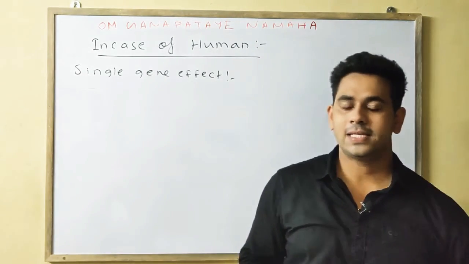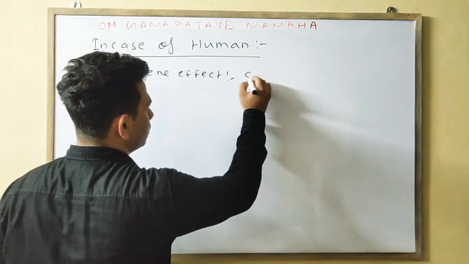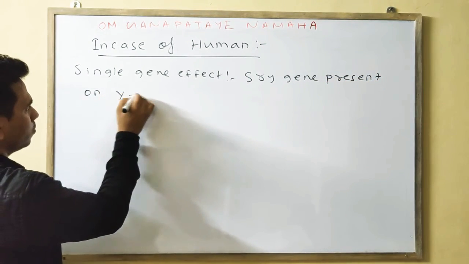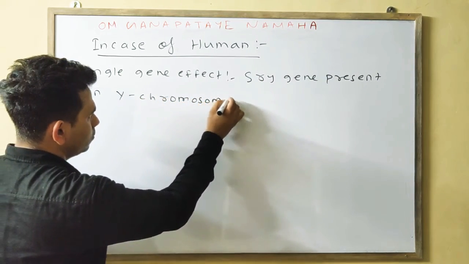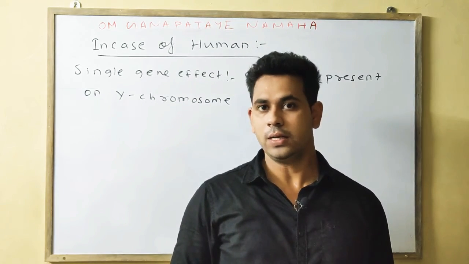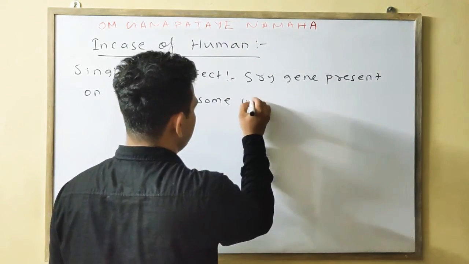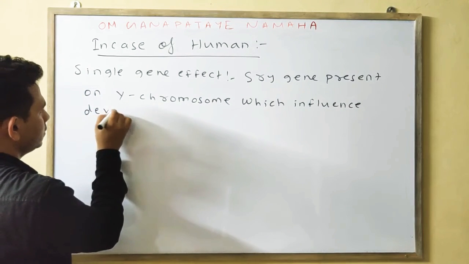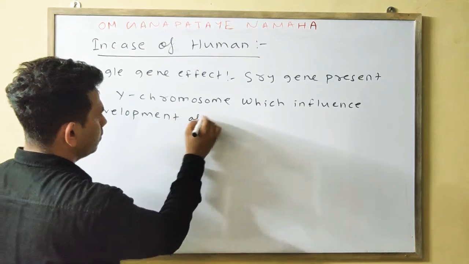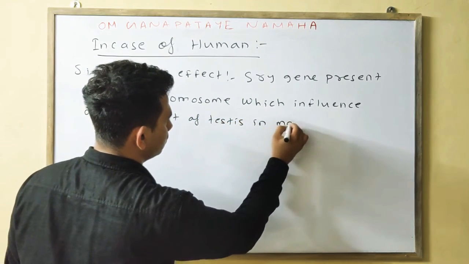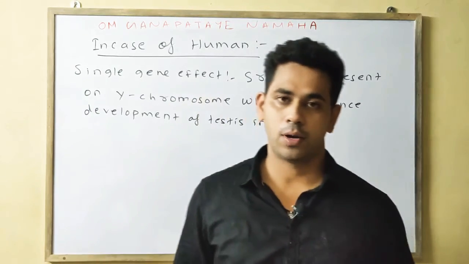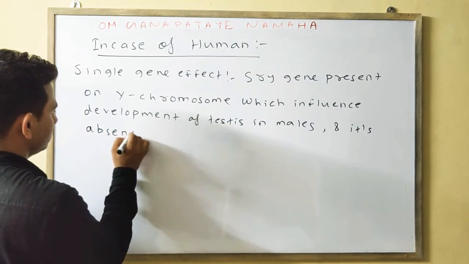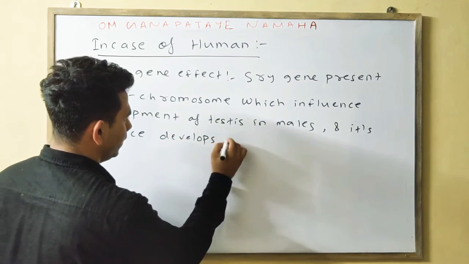Okay, so you will write: SRY gene present on the Y chromosome, which influences the development of testes in males, and its absence develops ovary in females.